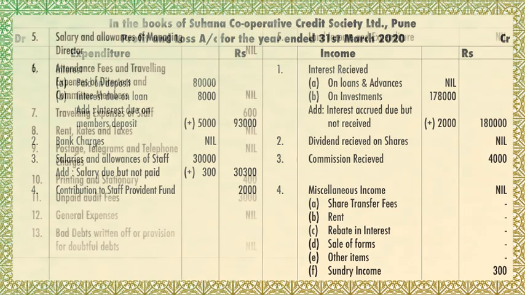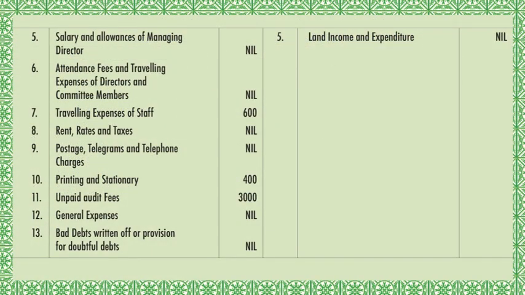Fifth part, salary and allowances of managing director. You have to see in the trial balance if this is given or not. Since it is not given, you are writing it as nil. Then attendance fees and travelling expenses of directors and committee members. Again, attendance fees is not given in the trial balance. You are writing it as nil.